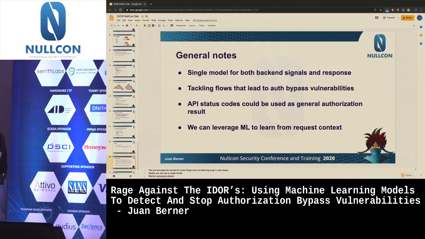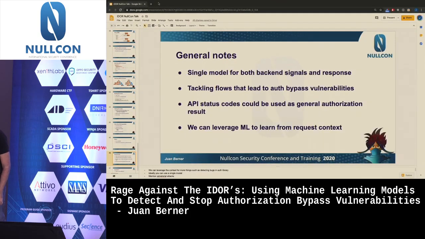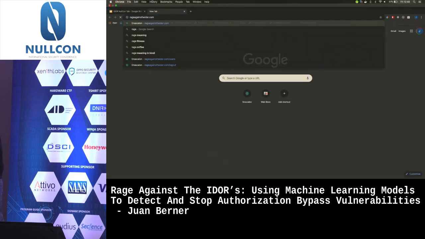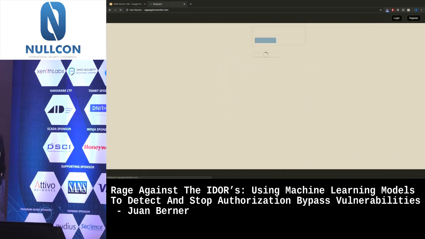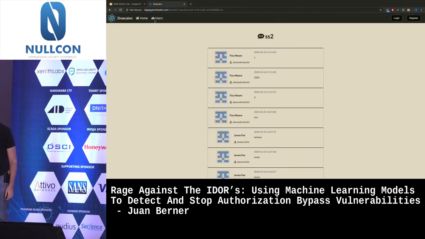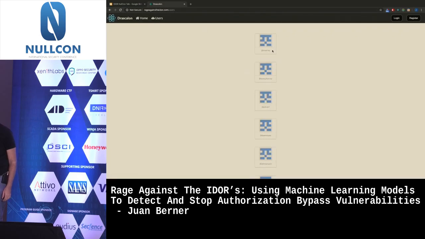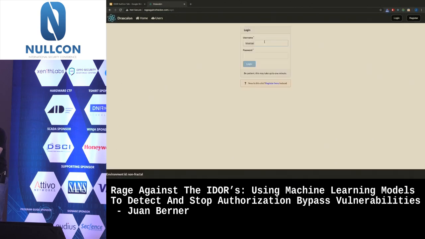For that I will go to a website. Oh, of course. Yeah, I have it here. So I built a domain for this. This is a normal website, it's a very small forum where you can go and get some posts and then you can access the data. So in this case, I will just grab a random user, like this one. And I can log in as the user.